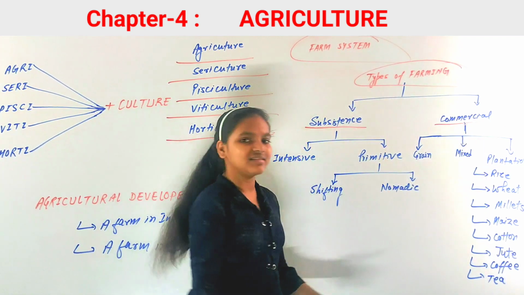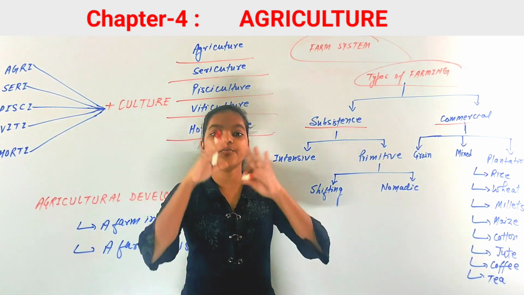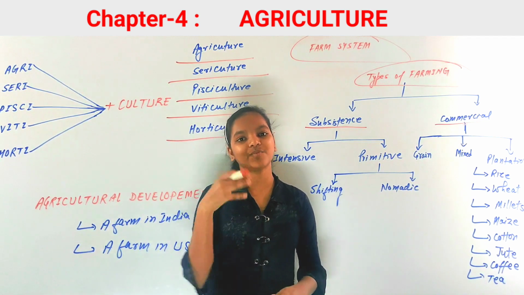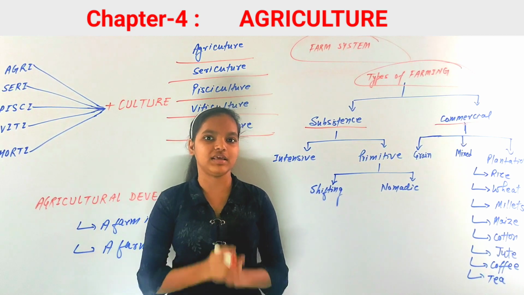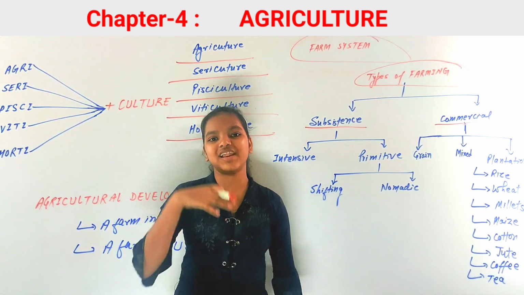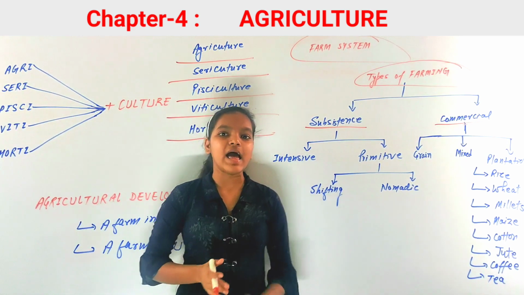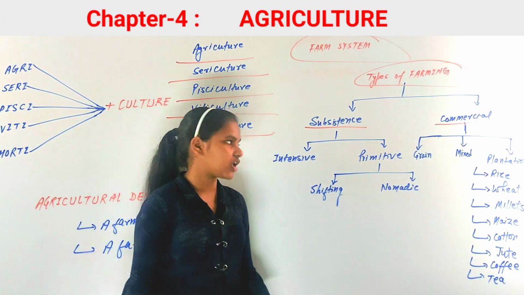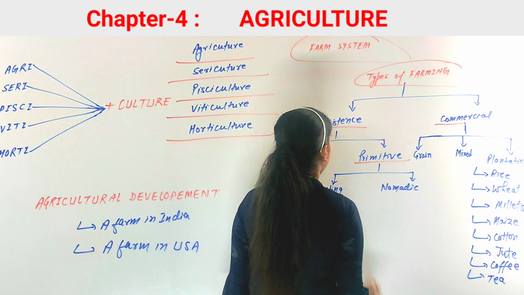Subsistence farming means you are doing agriculture to fulfill your family's need. It is practiced to fulfill the needs of the farmer's family, and there is a use of less technology and labor. Subsistence farming can be further classified into two types, that are intensive farming and primitive farming.